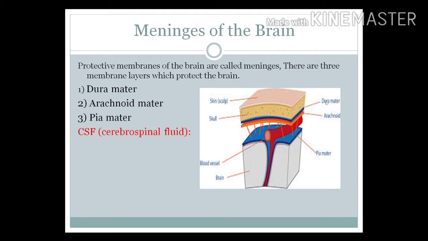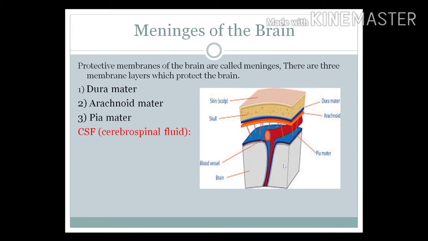So here dura mater, arachnoid mater and pia mater, all three layers or membranes are called mater. Why is it called mater? Mater is actually a Latin word and it means mother. We know a mother is always taking care of her babies. So here all three layers are protective and caring membranes of our brain.